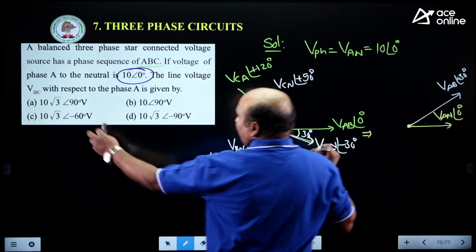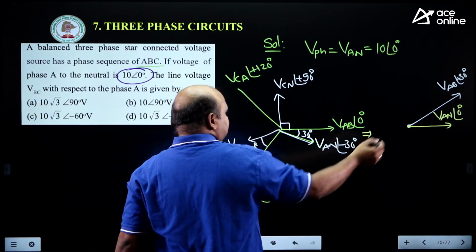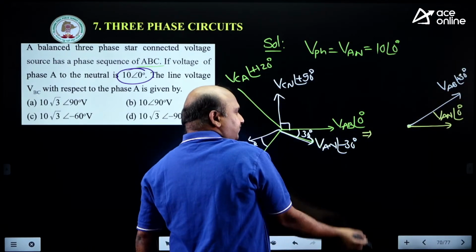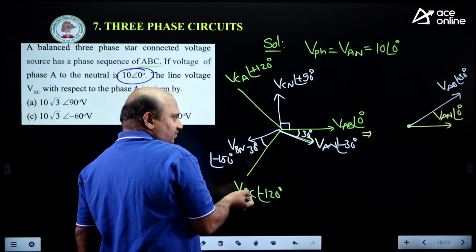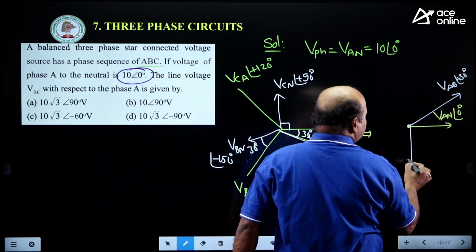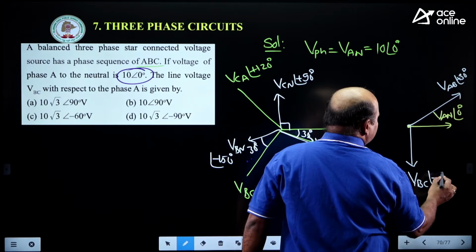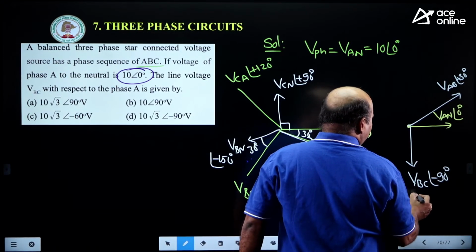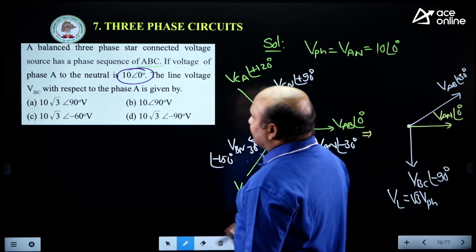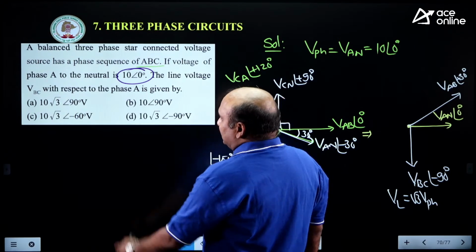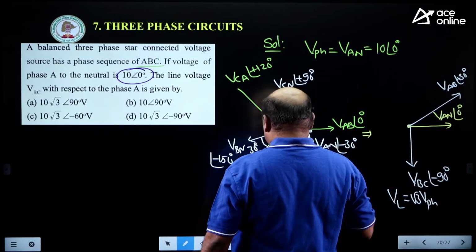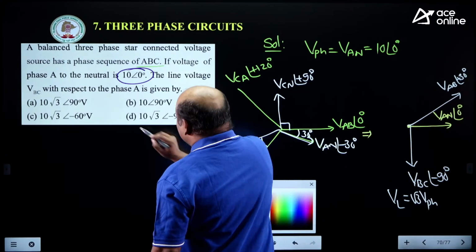Now he wants VBC. We need VBC in the clockwise direction, we need to get it from plus 30 through a 120 degrees phase shift, from here to here 120 degrees phase shift. So this will be 30 degrees, minus 90 comes here. VBC is equal to at an angle minus 90 degrees. VL is equal to √3 times V phase. So here 10 at an angle 0 degrees is given, so √3 times 10, that is 10√3 at an angle minus 90. Which is the correct option? D is the correct option.